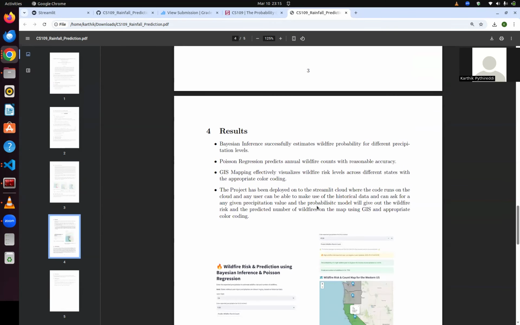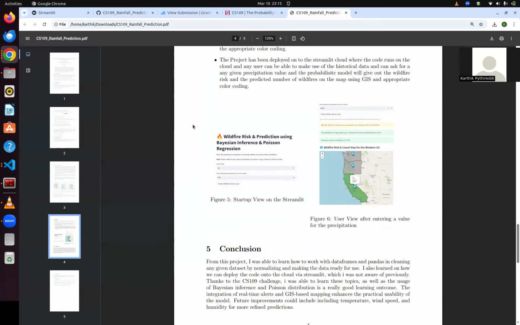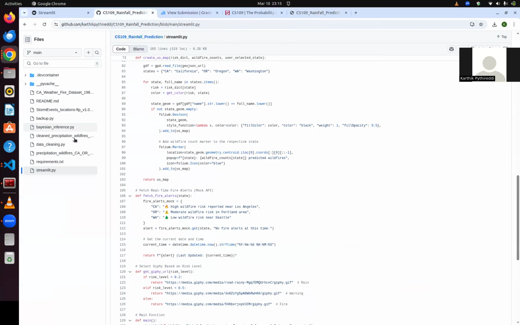You can see the results on the Streamlit app, which we deployed. It also uses GIS mapping to show each state with color coding and the number of wildfires predicted. So here's the GitHub code.